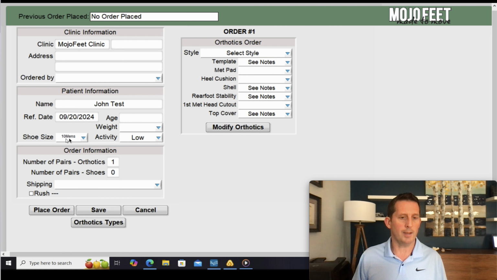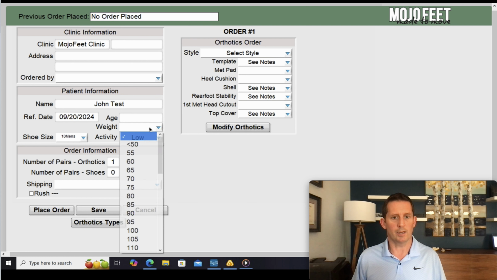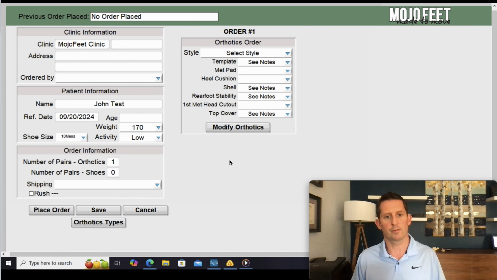The shoe size came from the last screen where we already entered that. But we do need a body weight here. So we're going to go down and use a drop-down menu for body weight. And we're going to say Mr. Test weighs 170 pounds. With patients, you have the choice. You can weigh them, or if they know their body weight, usually I'll ask them, what's your body weight? If they hem and haw and have no idea, then you might want to weigh them. If they know their body weight within 5 pounds or so, or fairly certain, you can go ahead and just use their estimate with the drop-down menu here.